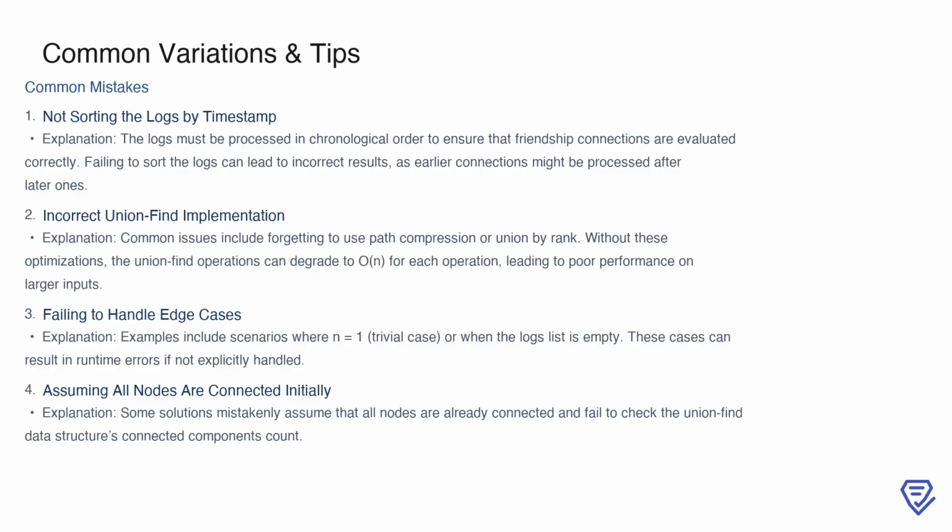Next, mistakes in implementing the union-find algorithm are another frequent issue. Without optimizations like path compression and union by rank, the performance of union-find can degrade significantly, resulting in operations that take linear time instead of nearly constant time. This can be especially problematic for large datasets.